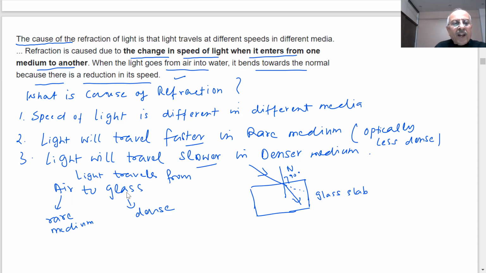So when light goes from air to glass, the speed of the light is less in glass and more in air. What is the result of this? It bends towards the normal. Is it clear? What is the cause of refraction, students? The speed of light is different in different media. So light will travel slower if a medium is dense. The more optically dense the medium, the slower the speed of light.